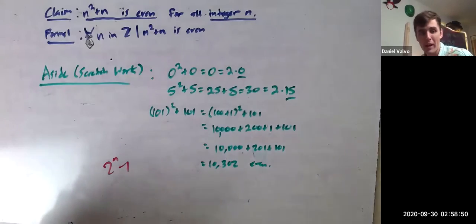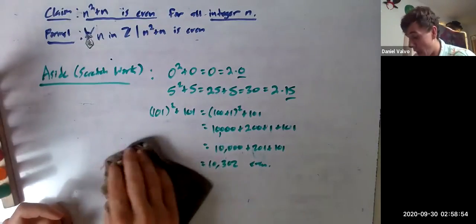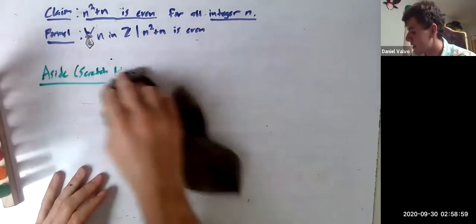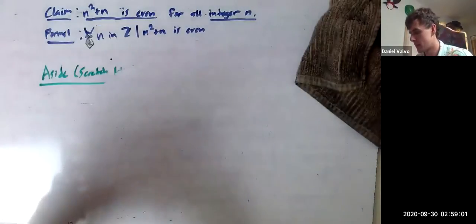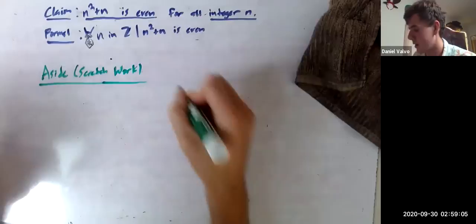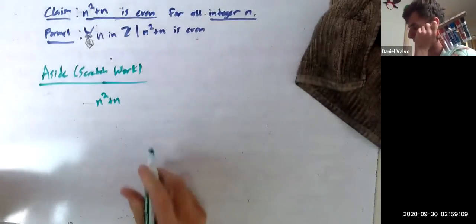Possibly your whole 2 to the n minus one thing on the homework has scarred you into not trusting examples, which is good. And examples aren't proofs, right? But maybe we can prove this. So let's think about it. Right, but before we start a proof, we should always kind of know why it might work. So let's look at n squared plus n.